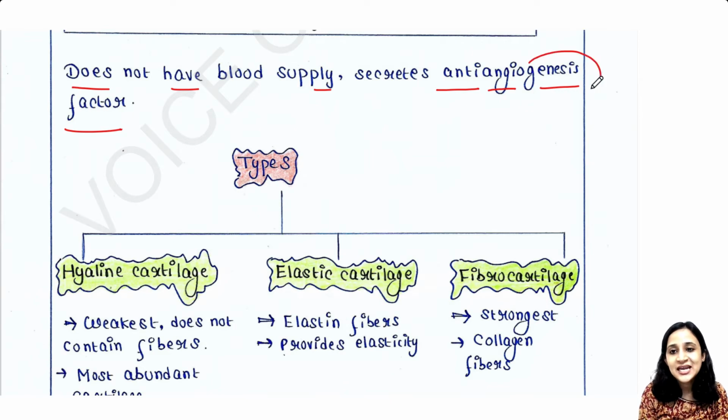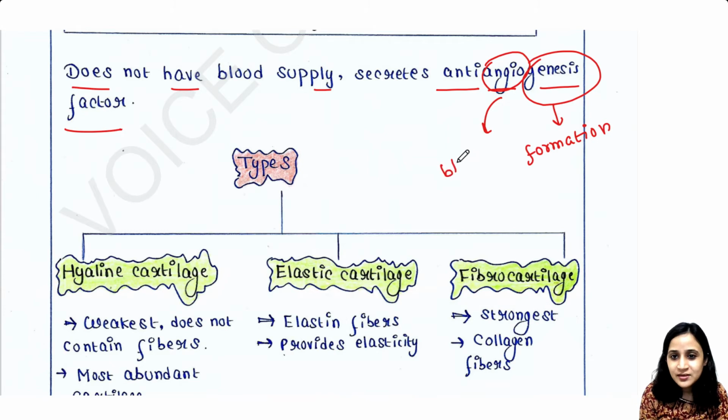Genesis means formation, angio means blood vessels, and anti means there is prohibition.